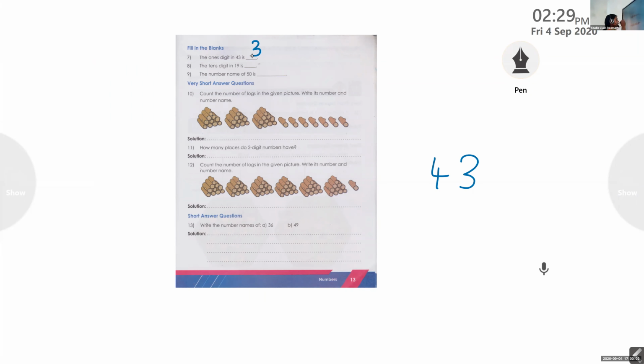So we can write the answer 3. What about the tens place? Tens place we have 4. So here the question is ones place digit. So ones place digit is 3.